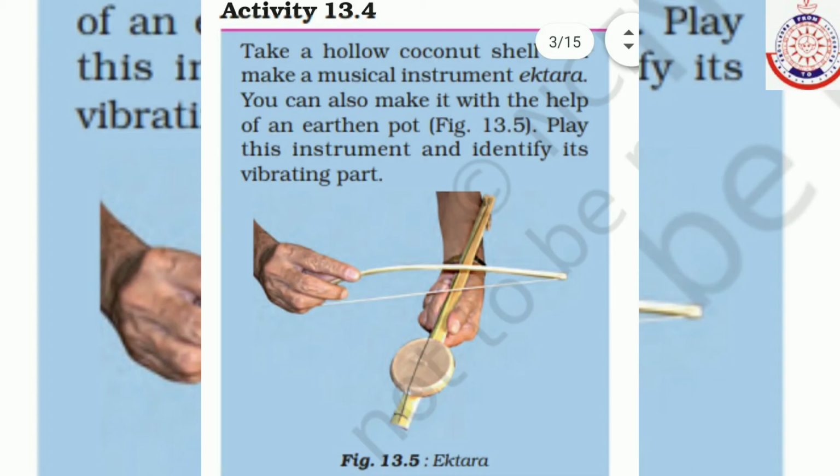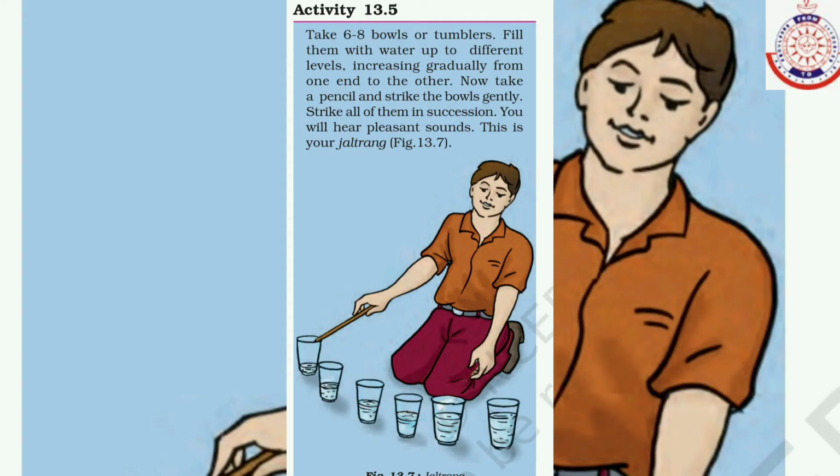Students, see this activity. In this activity, you make a homemade ektara. How do you make it? Take a hollow coconut shell and make a musical instrument known as an ektara. You can also make it with the help of an earthen pot. Play this instrument and identify its vibrating part. The vibrating part is the string.